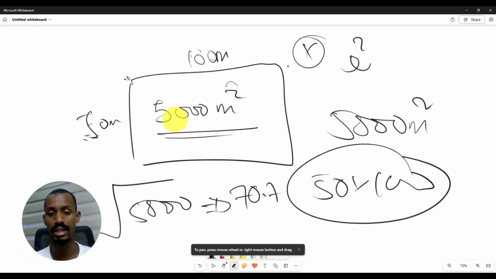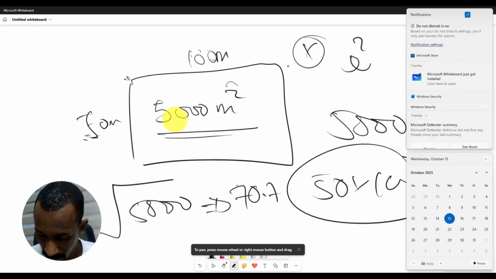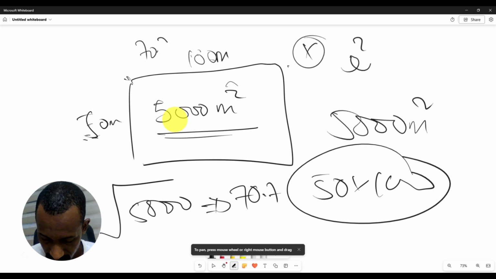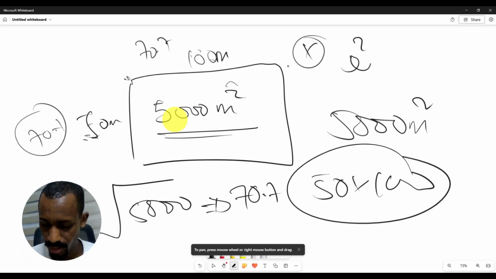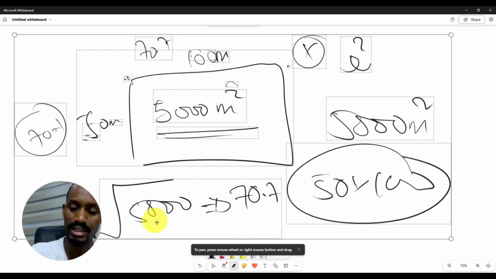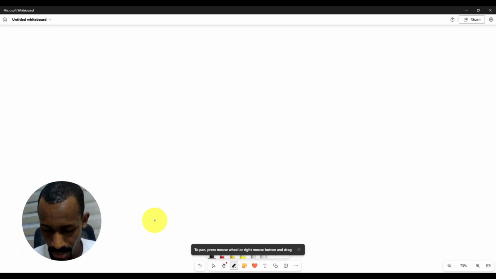70.7, something like that. So this could have easily meant 70.7 and 70.7. Especially when it comes to tents, you can have, let's say, a 6 by 9 meter tent.